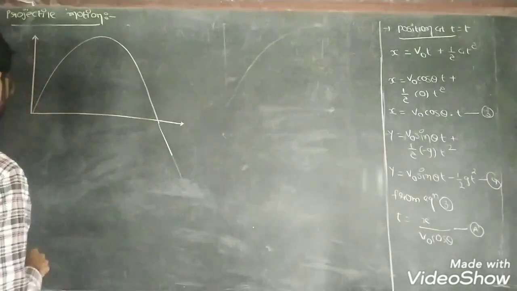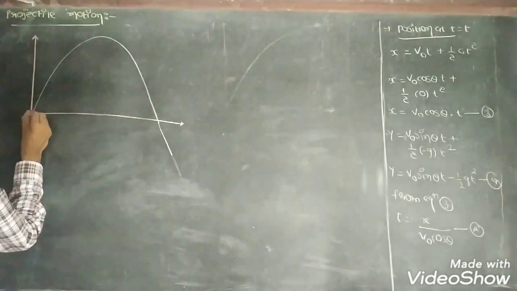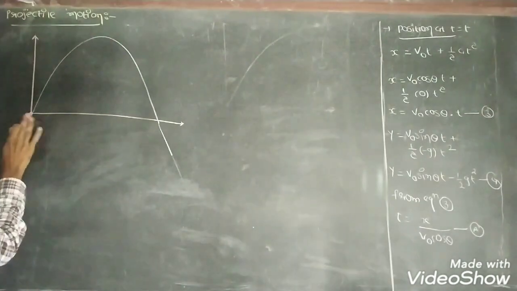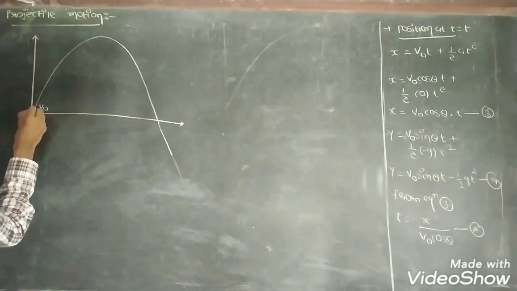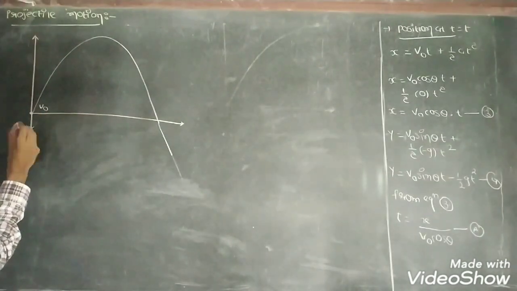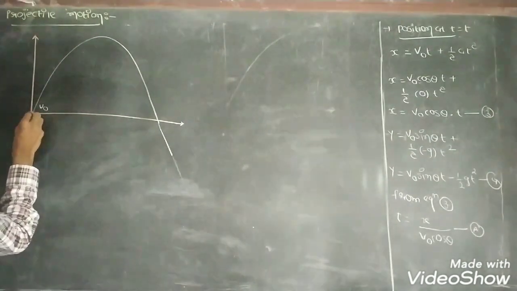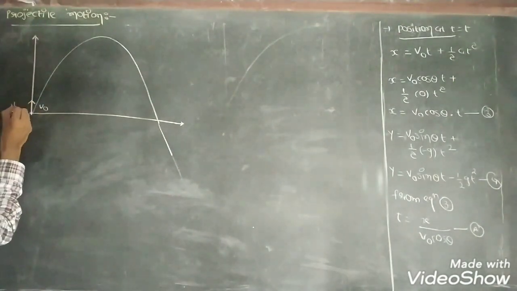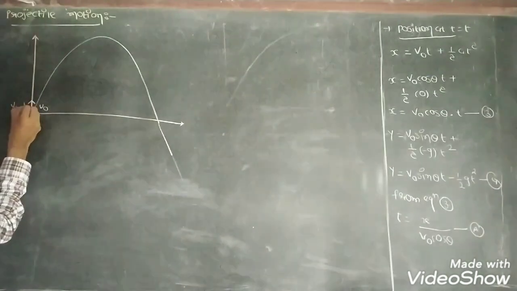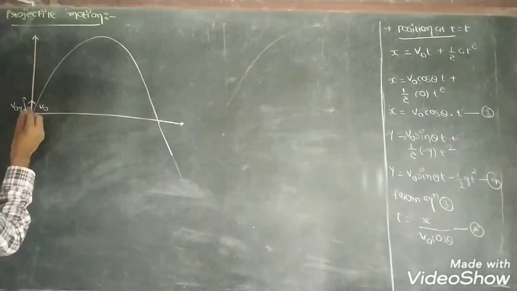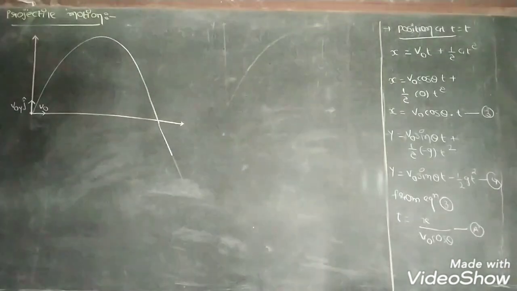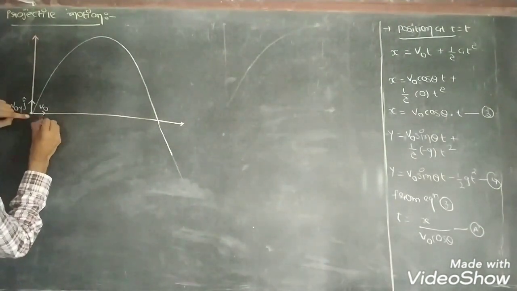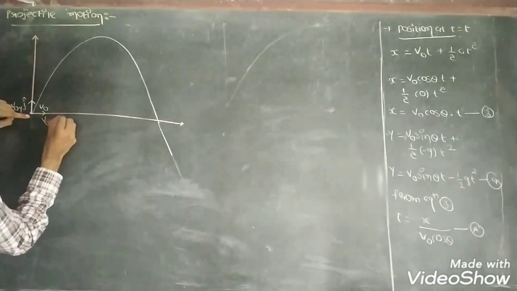Now we assume that at the origin the velocity is v0. The y component at this point is in the vertically upward direction, and its value is v0y j caret. The initial x component at the origin is v0x i caret.